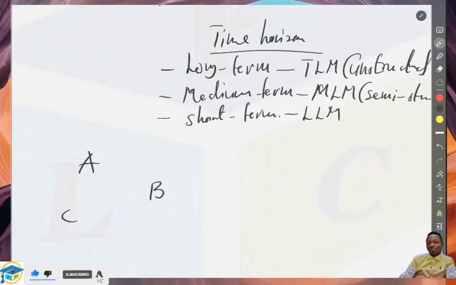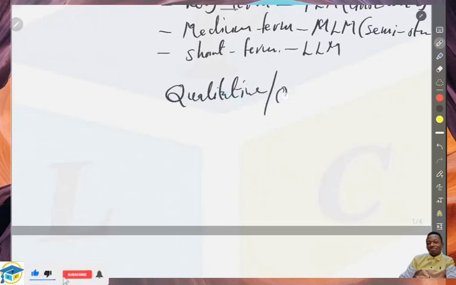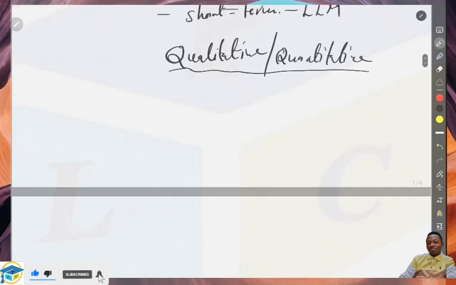Once we take into account time horizon as a factor in forecasting, we can also look at whether we make use of numbers or we don't make use of numbers. Another way, we are looking at qualitative forecasting and then quantitative forecasting. We'll take them one by one and discuss how they affect decisions that we make now that will affect tomorrow. So we'll look at qualitative.